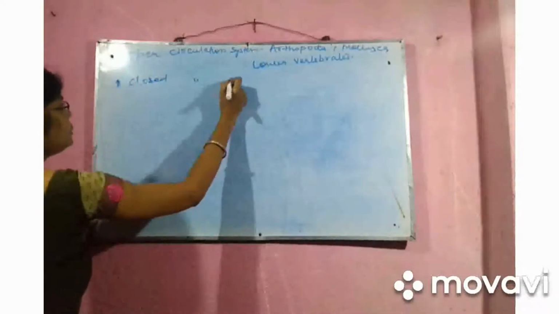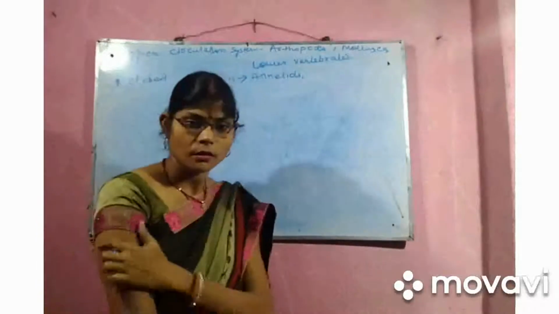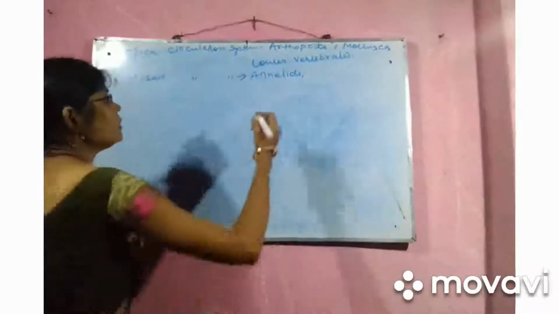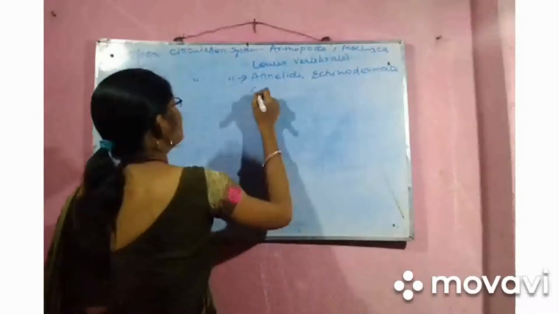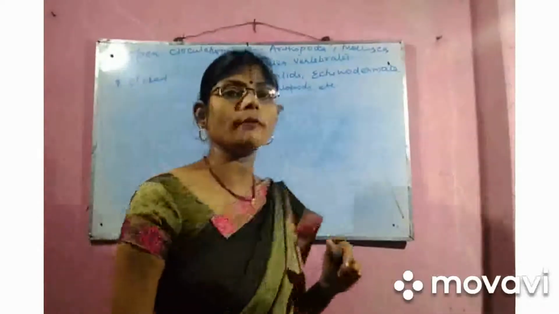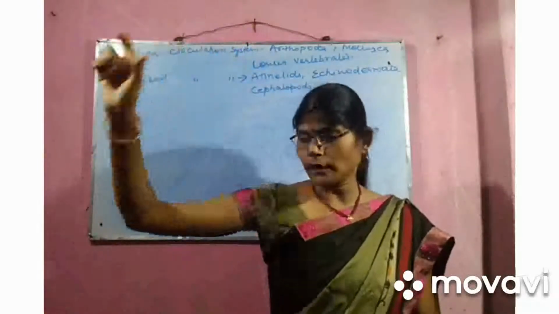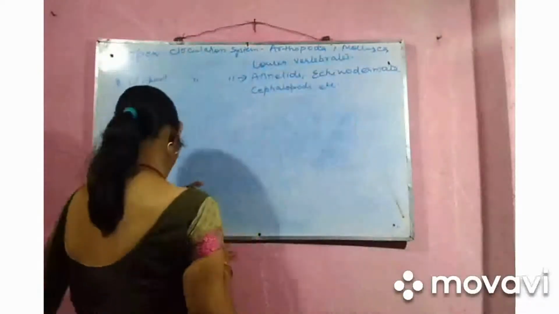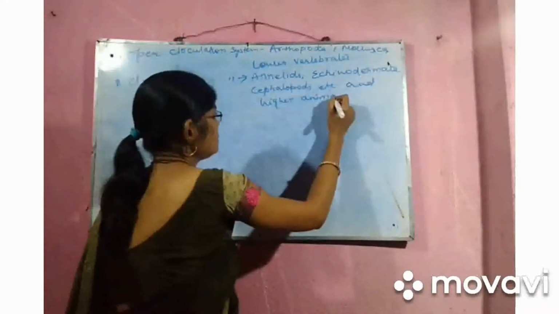Closed circulation system is found in annelids, echinodermata, cephalopods, etc. The flow of blood in a particular way through the blood vessels, in which the blood is carrying nutrients and minerals to be transported to different sites, is called the closed circulatory system. It is seen in the higher animals also.